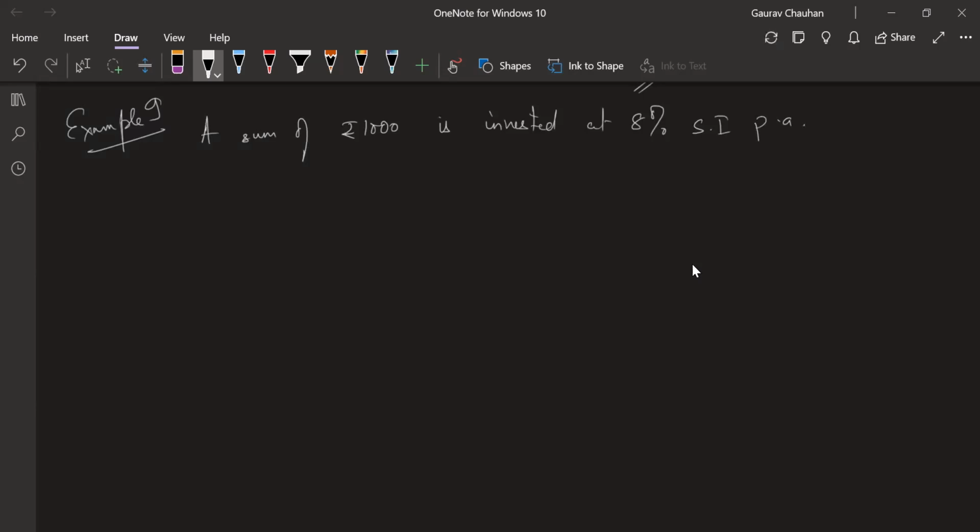Calculate the interest at the end of each year. For how many years they are not saying, so just don't keep calculating. 3, 4 you do and stop.